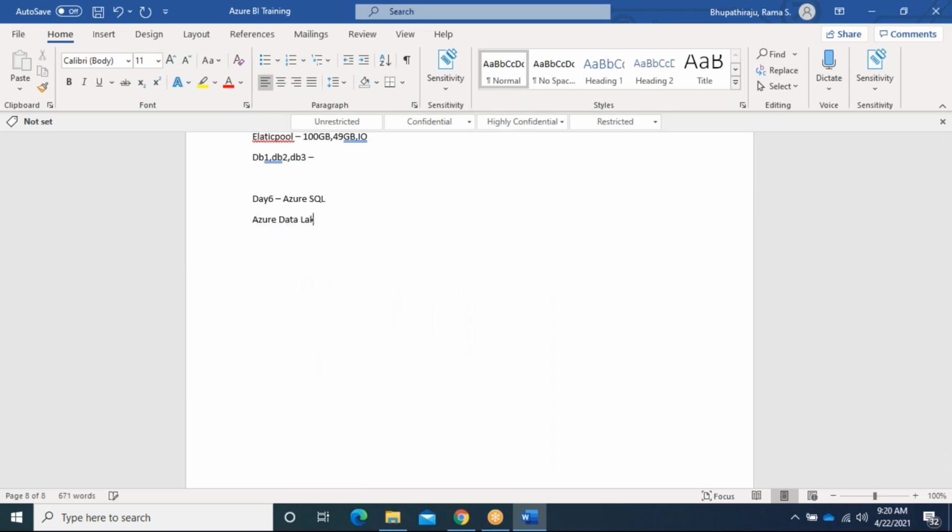Today we will start a very important concept, Azure Data Lake Analytics. This is a very good concept. Here we need some coding techniques. Whatever scripts we write in Azure Data Lake Analytics, we call U-SQL. U-SQL is a combination of SQL plus C#. A little bit of coding standards are required here, but I will tell you all the functions. If you know these functions, that is enough to work in a real-time environment.